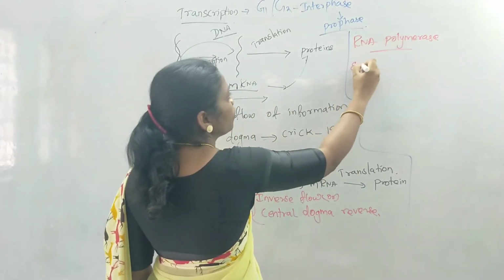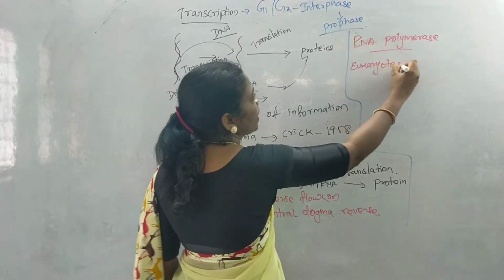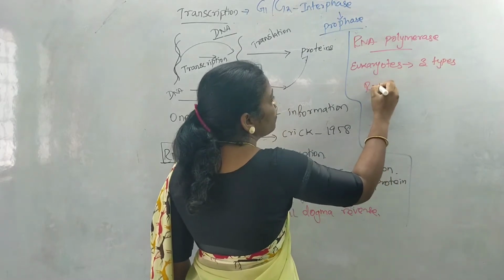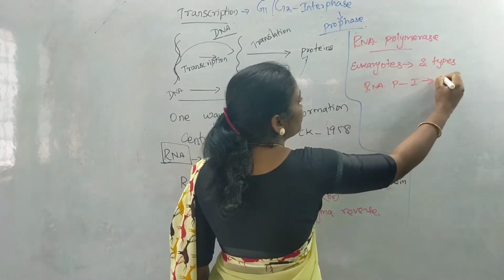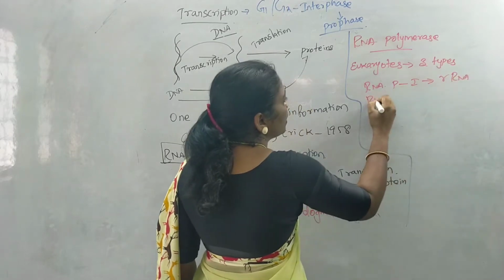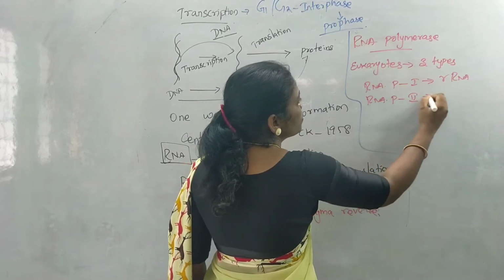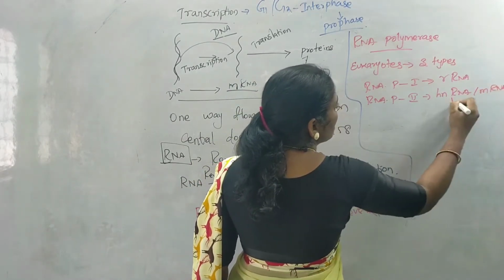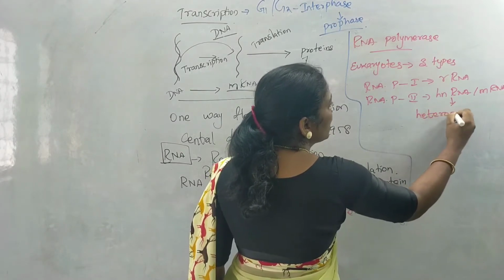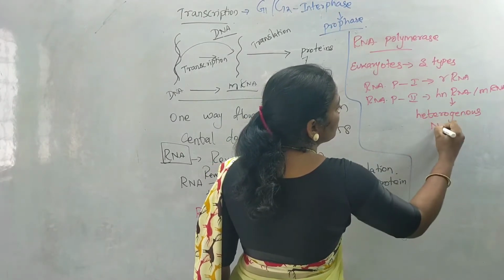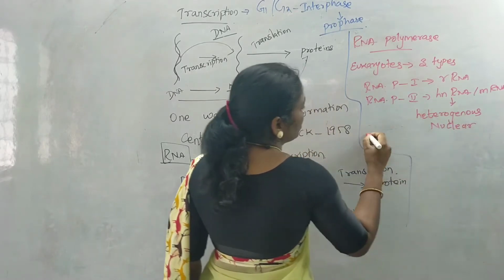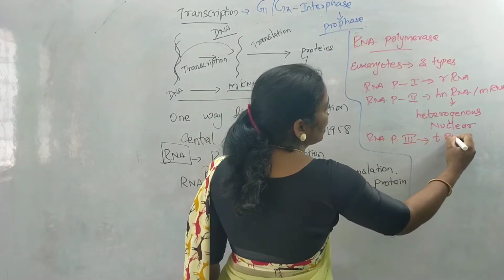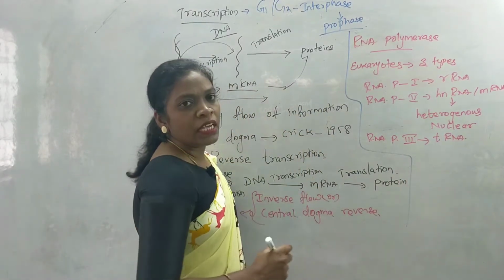Here in case of eukaryotes, you can find three different types of RNA polymerases. RNA polymerase 1 will produce rRNA. RNA polymerase 2 produces hnRNA or mRNA. hnRNA is known as heterogeneous nuclear RNA. The third type of polymerase, RNA polymerase 3, will produce tRNA. This happens in case of eukaryotes.